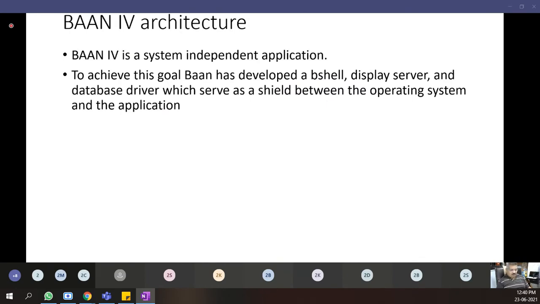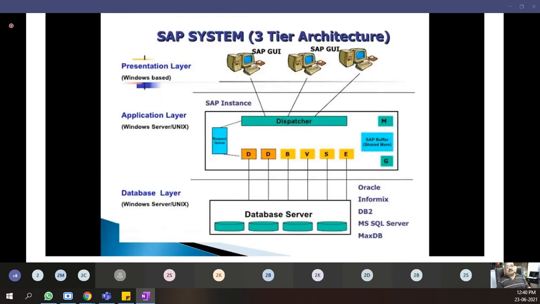Now let us discuss about BAN. Has everyone understood the SAP architecture? Has everyone understood SAP three-tier architecture? So that now I will go ahead and discuss about BAN software, which is used in supply chain management. Okay, shall we go ahead?